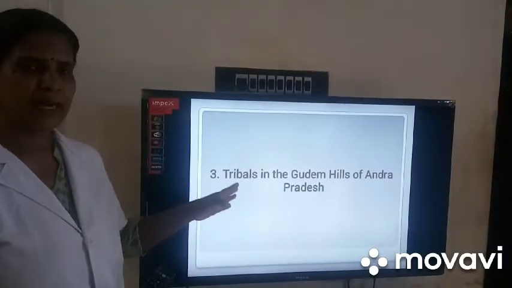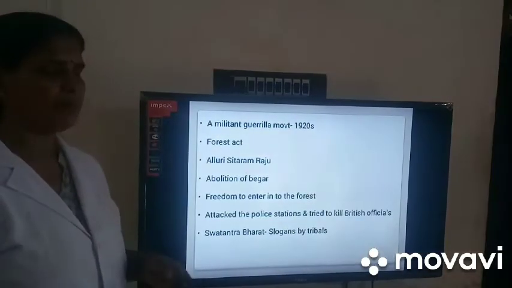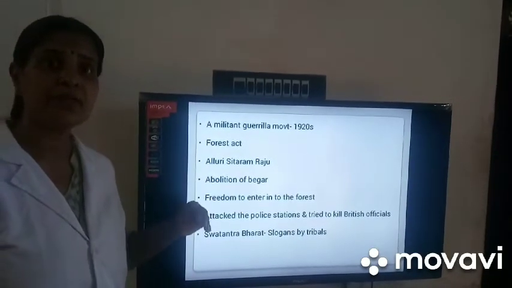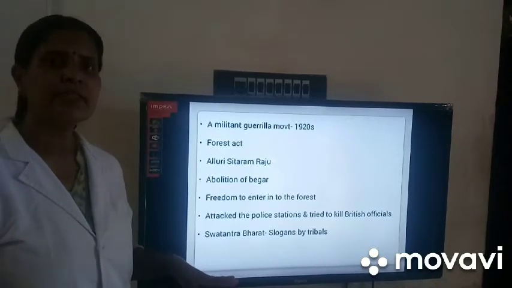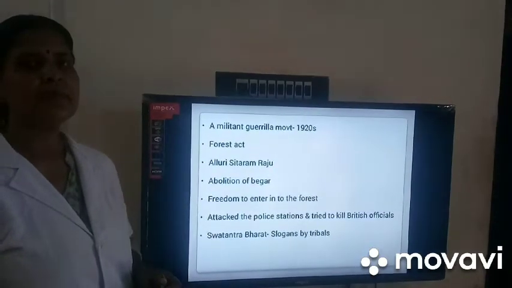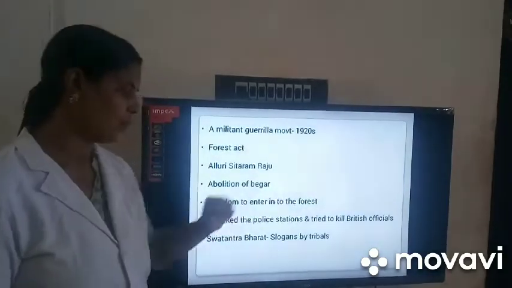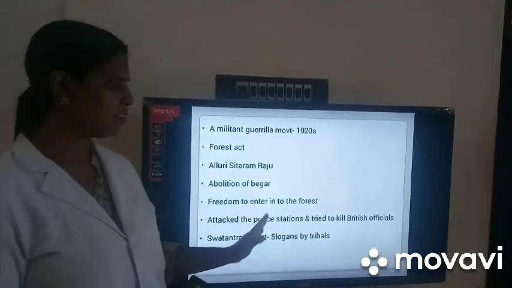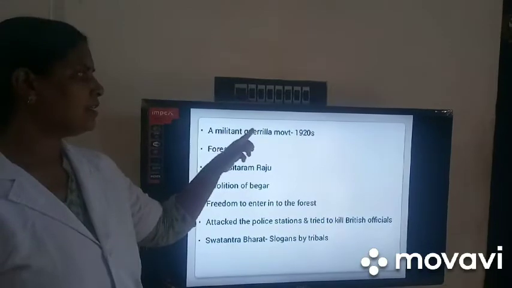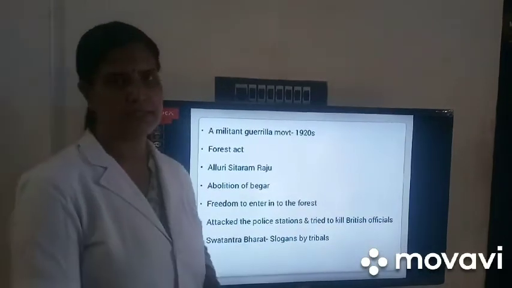The third group, the tribals in the Gudem Hills of Andhra Pradesh, was under the leadership of Alluri Sitarama Raju. Last year we discussed that in 1865 the British government passed the Forest Act. As per the Forest Act, the forest people were not allowed to enter the forest. So according to them, Swaraj meant the abolition of begar and freedom to enter the forest. They attacked police stations and tried to kill British officials, and they organized the movement as militant guerrilla warfare. And then they raised the slogan Swatantra Bharat.